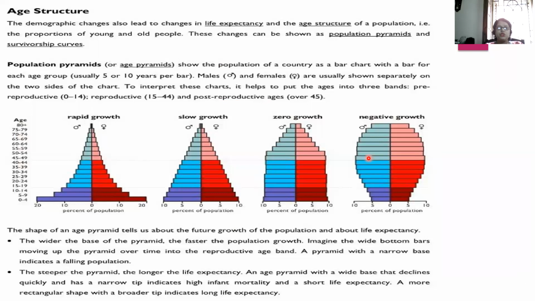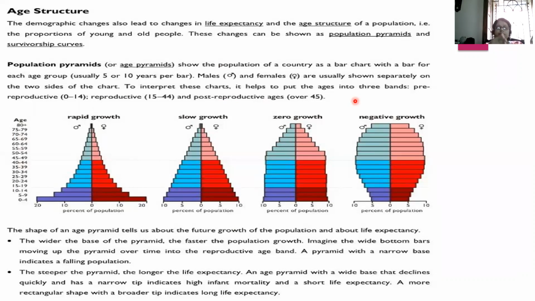Population pyramids or age pyramids show the population of a country as a bar chart with a bar for each age group. This is generally 5 or 10 years per bar. Males and females are usually shown separately on the two sides.